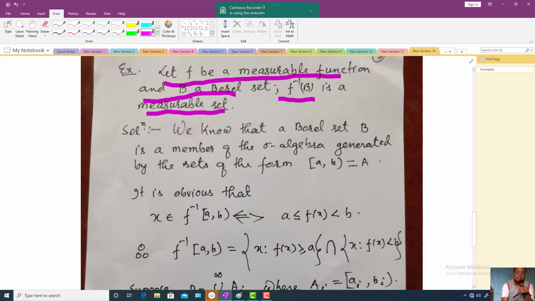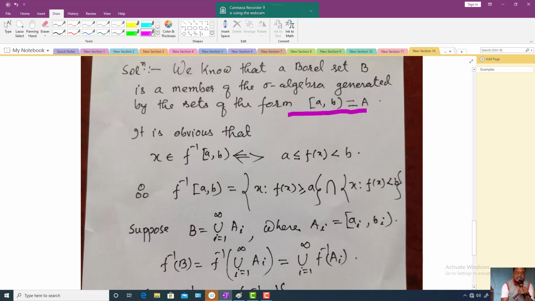We know that a Borel set is a member of the sigma algebra generated by sets of the form [a, b). I have briefly told you this. So now it is obvious that if x is a member of this one, then this happens.